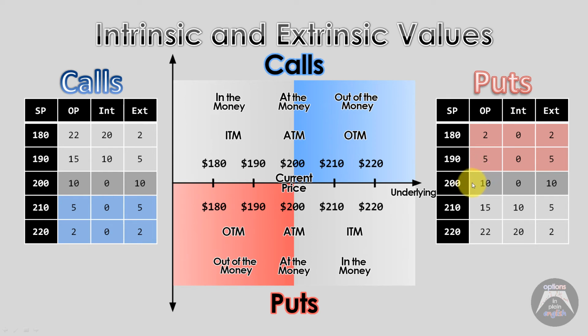So bottom line, in the money options have intrinsic value, while out of the money and at the money options don't have intrinsic value. But pretty much every tradable option with some time remaining before expiration is going to have some sort of time value, and this is what makes an option an option. The intrinsic value is pretty much just the value that you're in the money by, and the time value represents the optionality of your option contract.